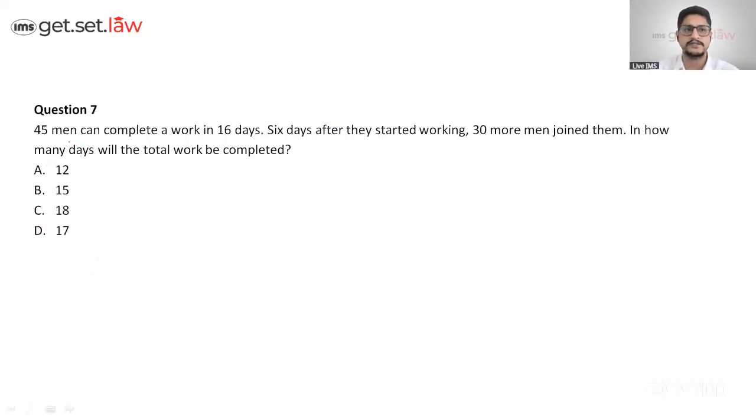This is an interesting one. It says 45 men can complete a work in 16 days. So how many man-days? 45 into 16. After 6 days of starting work, 30 more men joined them. That means now the number has increased to 75, because earlier it was 45, then there are more men, that is 75. But for the extra 6 days, what would be the work?